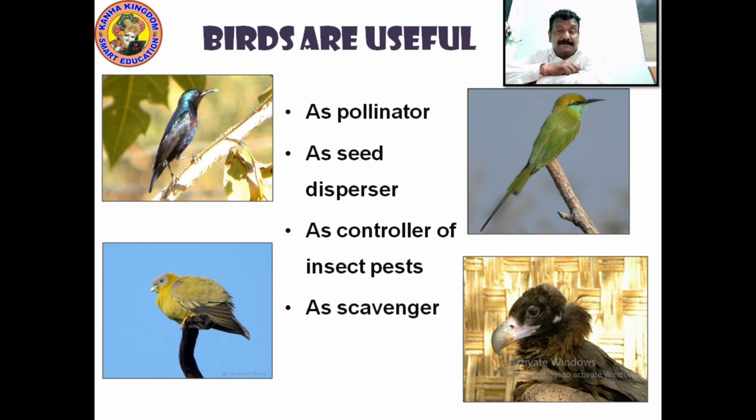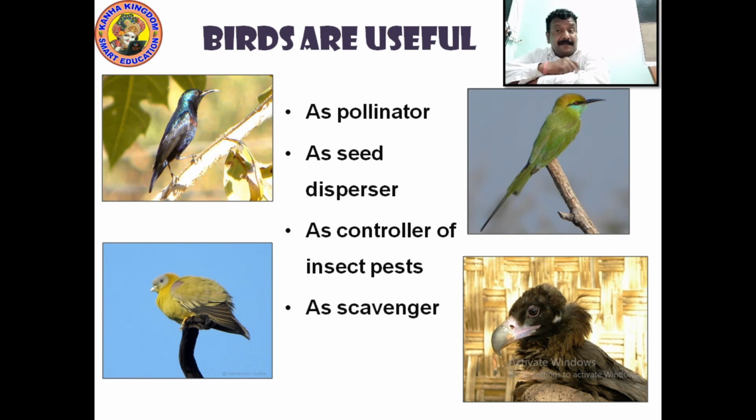A seed disperser, when you talk about seed disperser, when the birds eat the fruits, what they do is they carry that seed and they take it somewhere in the soil and plant a new small fruit plant there. So it acts as a seed disperser. Unknowingly it does, but this process gets more fruit trees in many places where we don't expect, because the bird takes the seed, eats the food and throws it, and it becomes a process. So it is called a seed disperser.